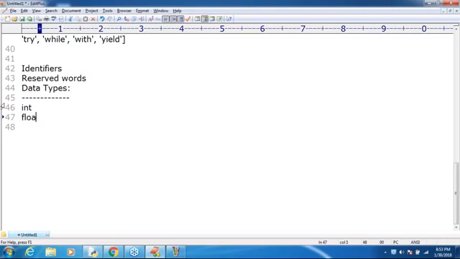Sir, what is the second one, sir? Float. Remember that. Sir, to represent floating point values. Sometimes I want to represent 10.123. After the point, something I require to represent, sir, then happily we can go for the float type, right? Remember.